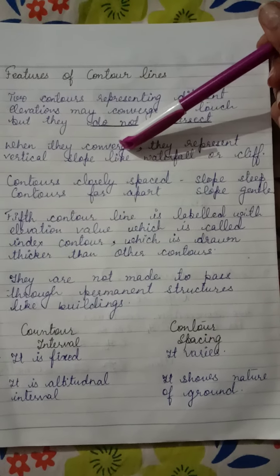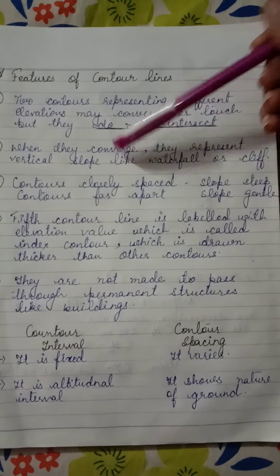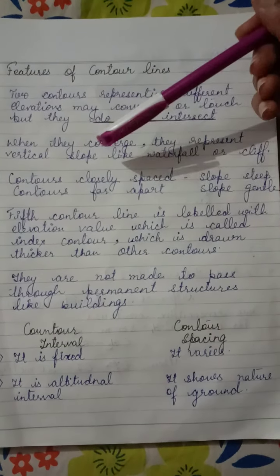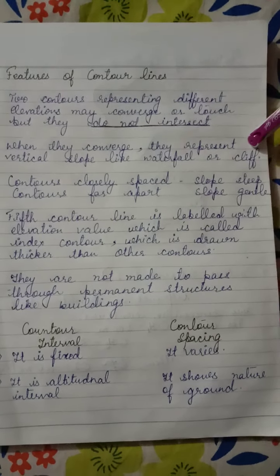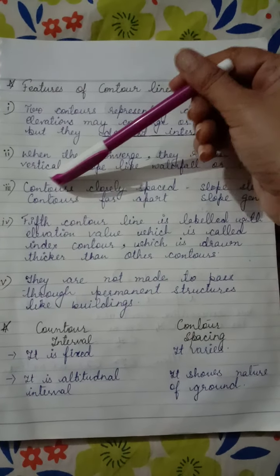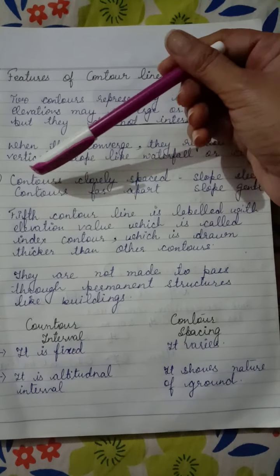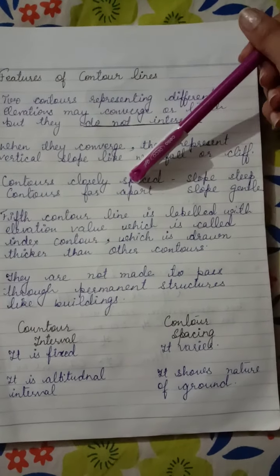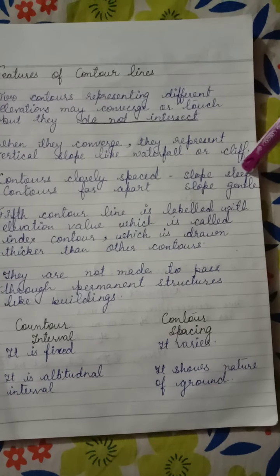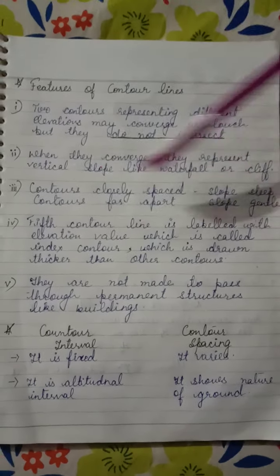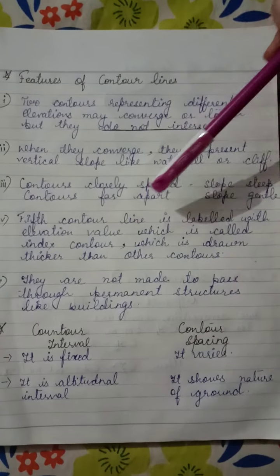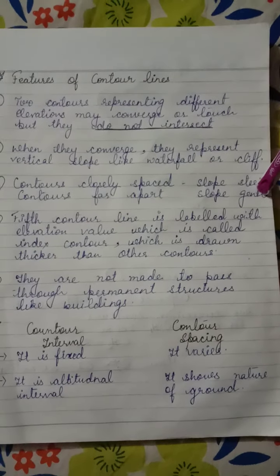Whenever they converge, they represent vertical slope, that is waterfall or cliff. Third point, contours closely spaced. See, in the last video also I told you, whenever the contours are closely spaced, the slope is steep. Whenever contours are far apart, the slope is gentle.